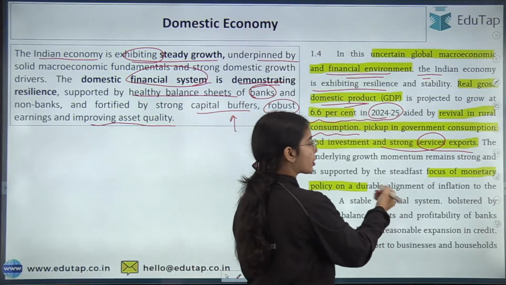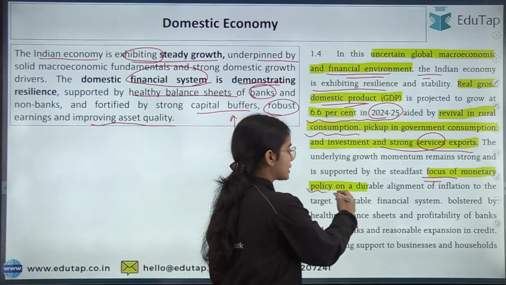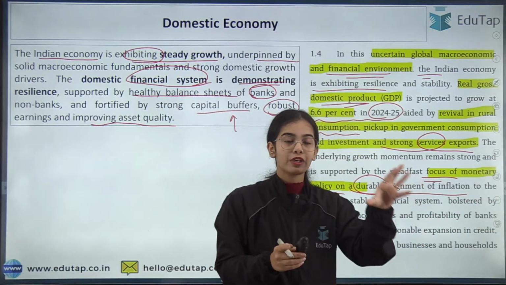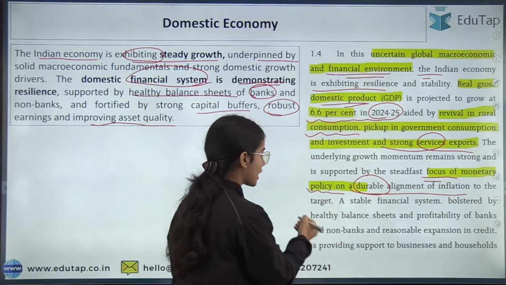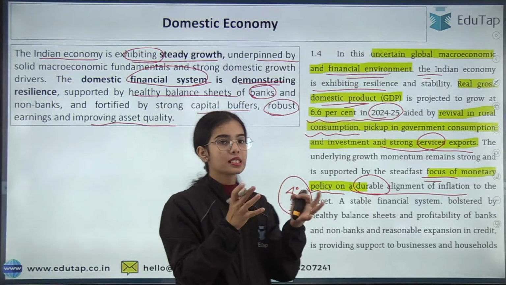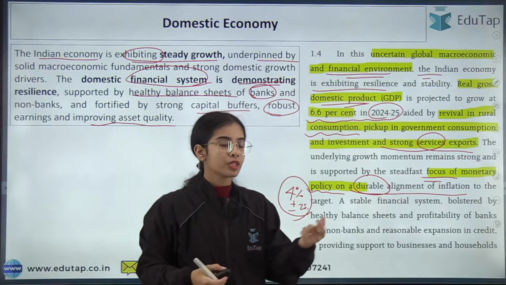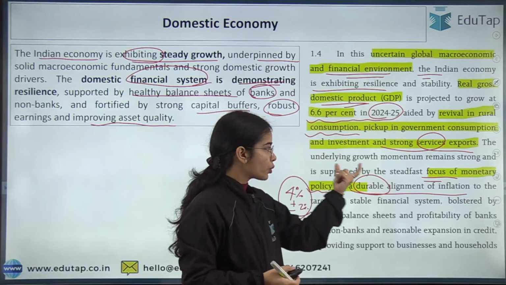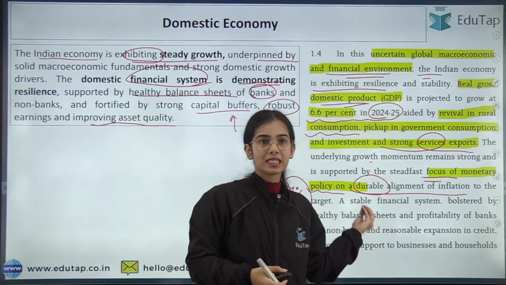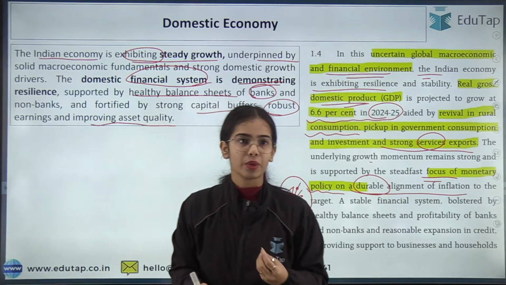Now the monetary authority, the Reserve Bank of India, is focusing its monetary policy on a durable alignment of inflation, because when the inflation target is being met, that is, the inflation target is 4% plus minus 2%, the growth becomes more stable. So the growth momentum remains strong and is supported by the monetary policy that is focusing on controlling the inflation and maintaining the inflation around the target. Okay, so this is the idea.